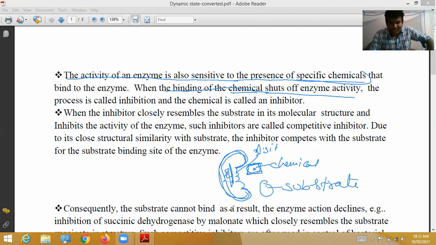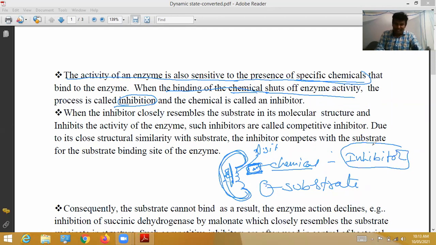So the process is called inhibition. When the chemical binds to the enzyme, the enzyme activity is decreased. This process is called inhibition, and this particular chemical is called an inhibitor.